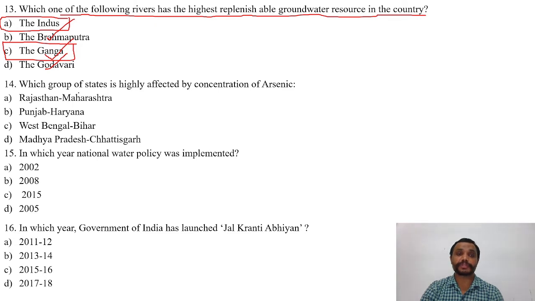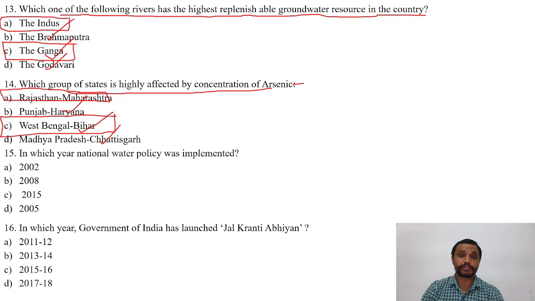Next question is, which group of states is highly affected by concentration of arsenic? And the options are A, Rajasthan and Maharashtra, B, Punjab and Haryana, C, West Bengal and Bihar, D, Madhya Pradesh and Chhattisgarh. The right answer is C, that is West Bengal and Bihar.